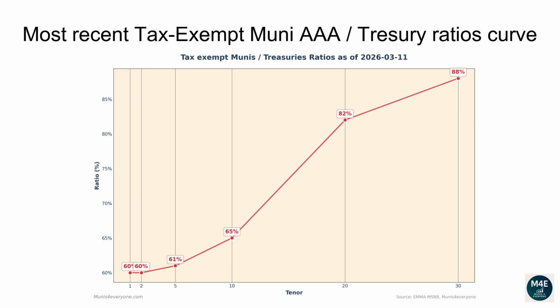The current one-year ratio is 60%. The 2 years ratio is 60%. The 5 years ratio is 61%. The 10 years ratio is 65%. The 20 years ratio is 82%. The 30 years ratio is 88%.